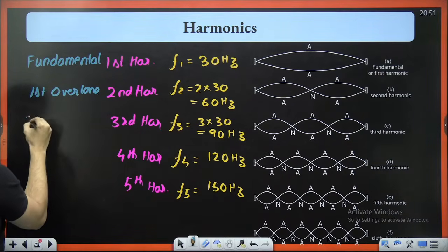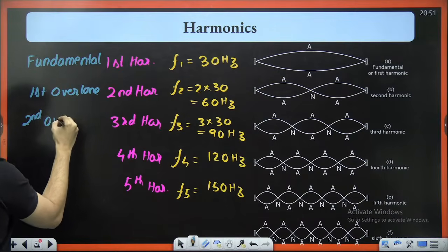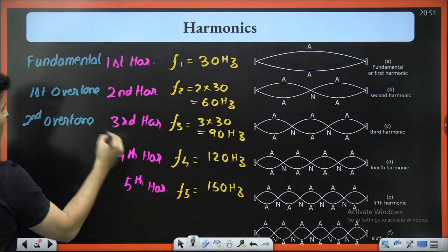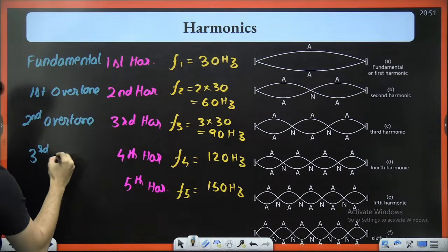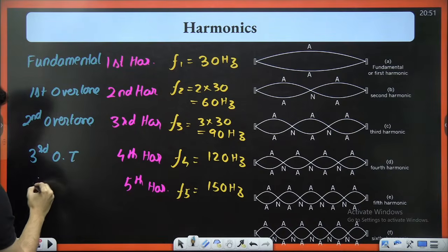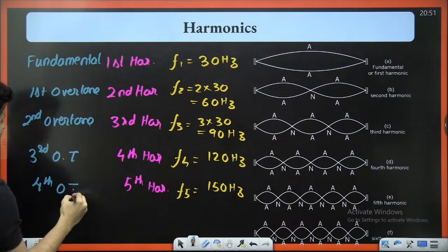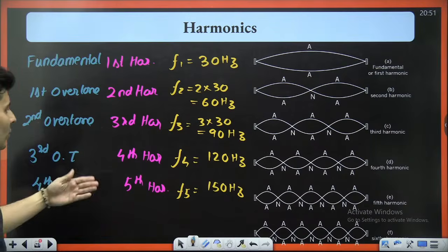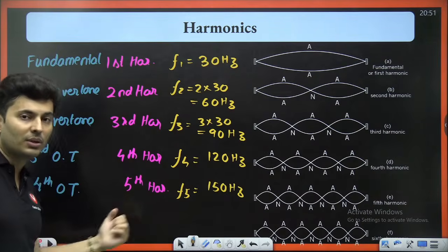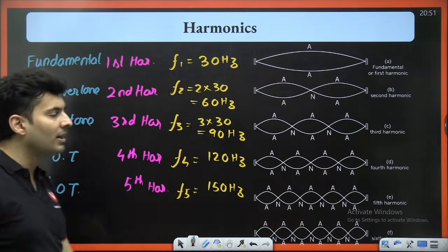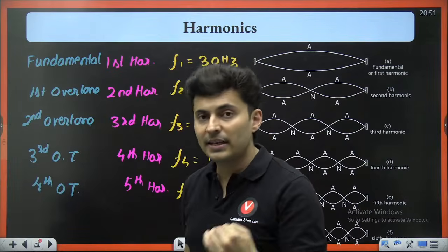This is the next one. This is called the second overtone. This is the third overtone. This is the fourth overtone. That is how it works. Is this absolutely clear? How the naming comes?